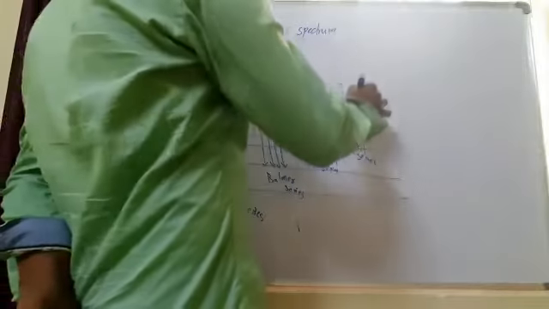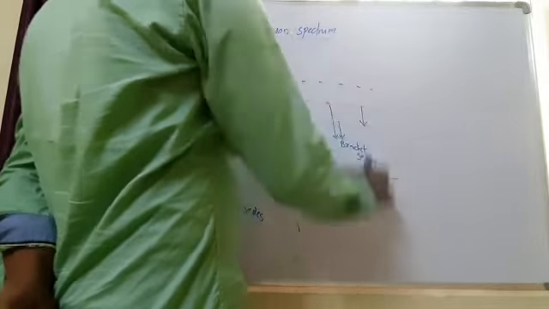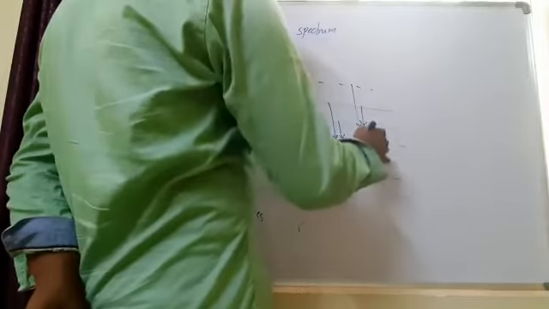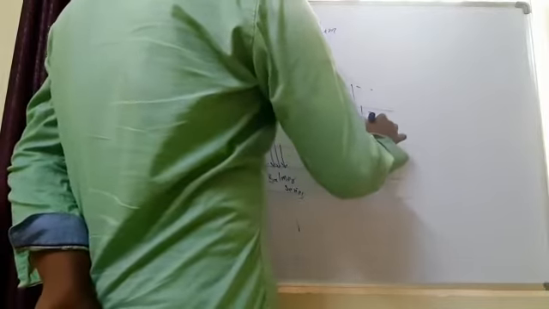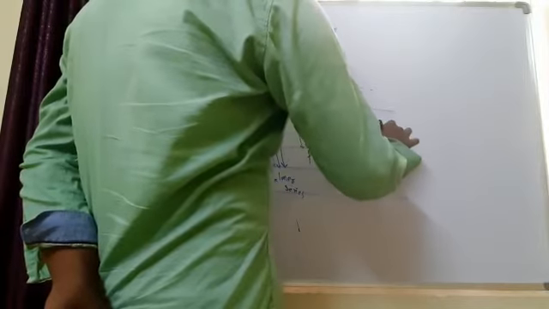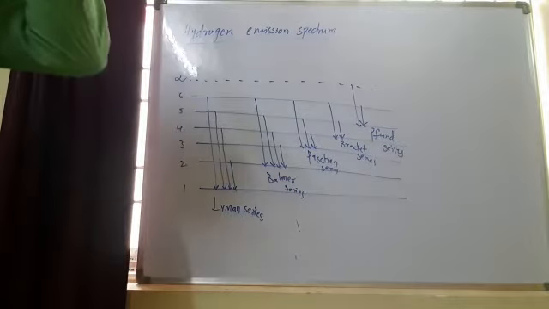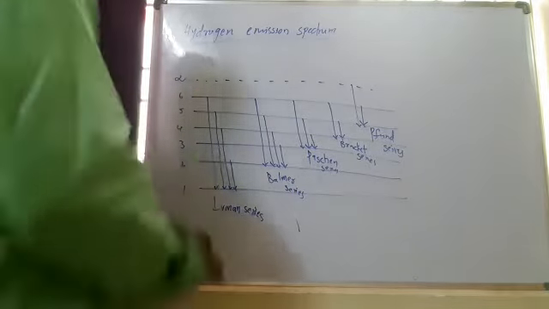And if a line stops at the fifth level, they are called the Pfund series.